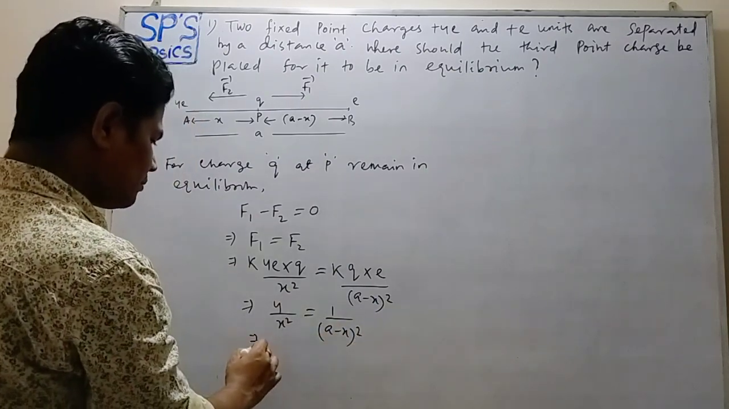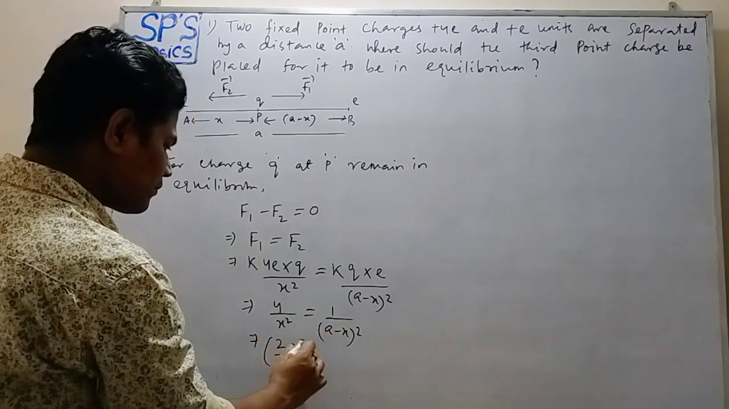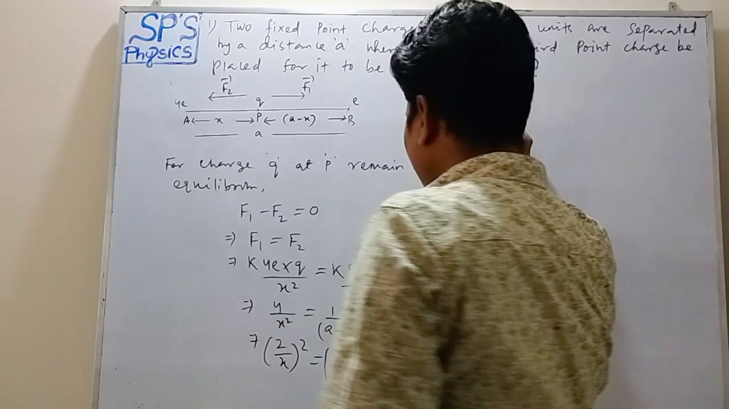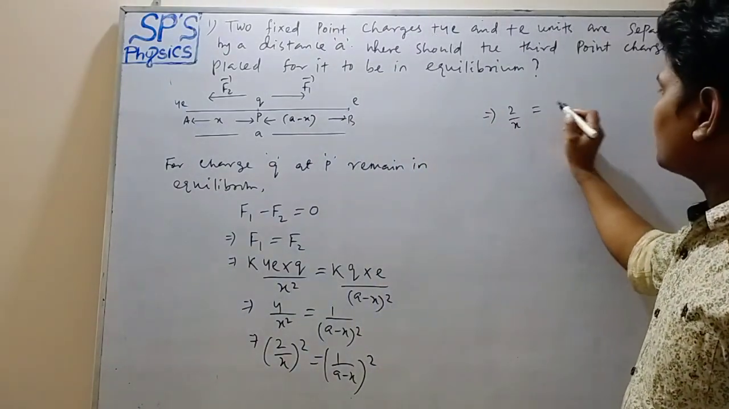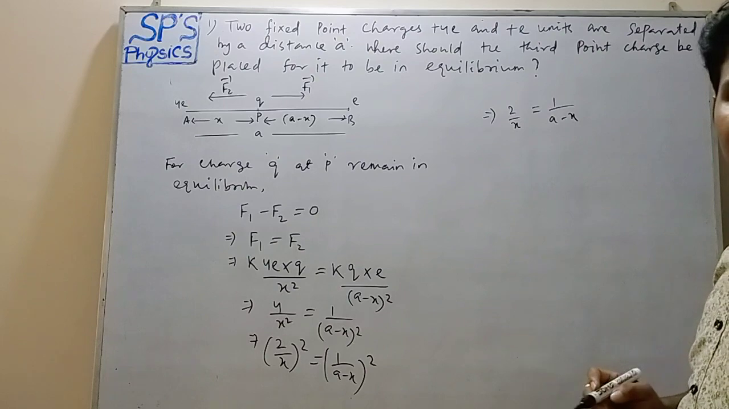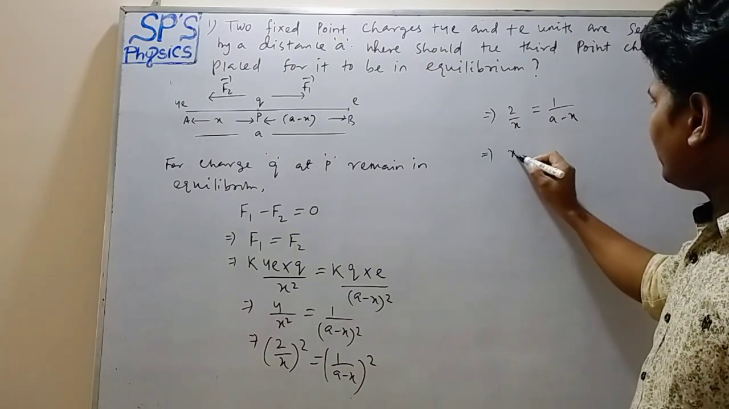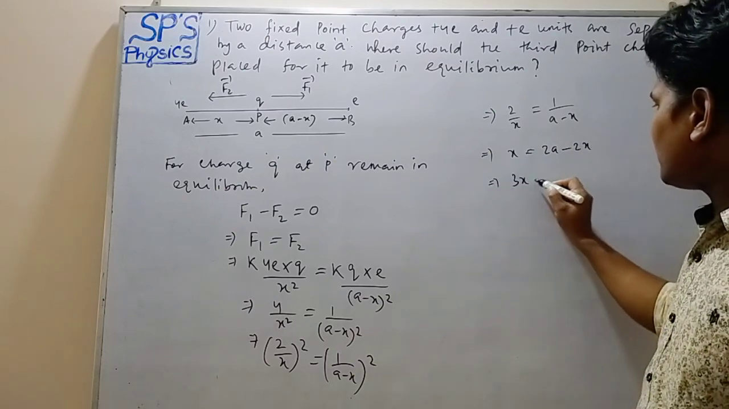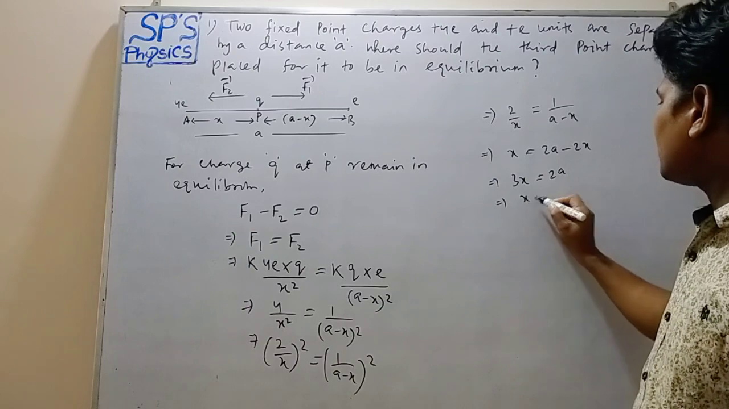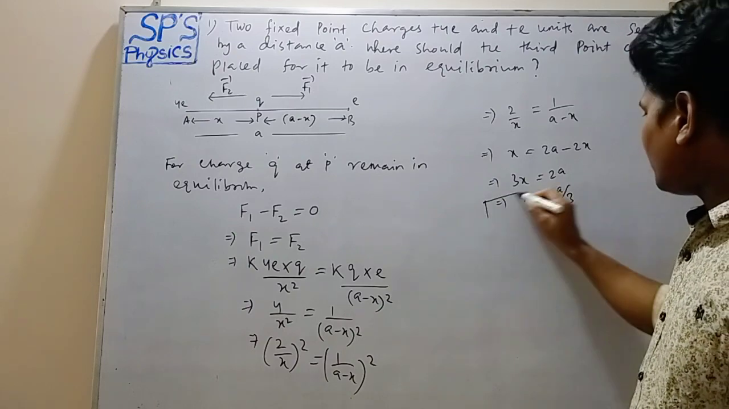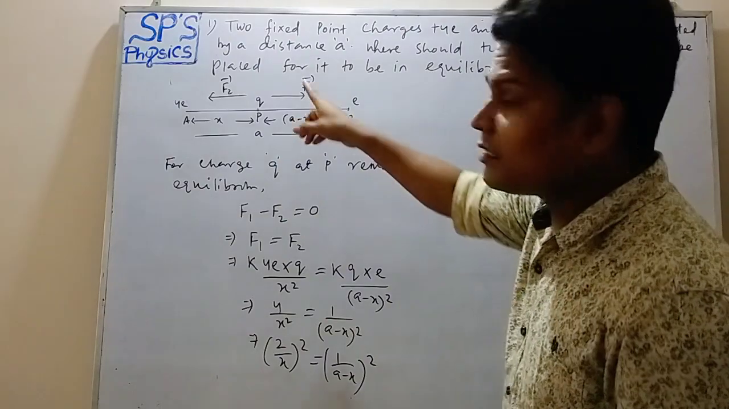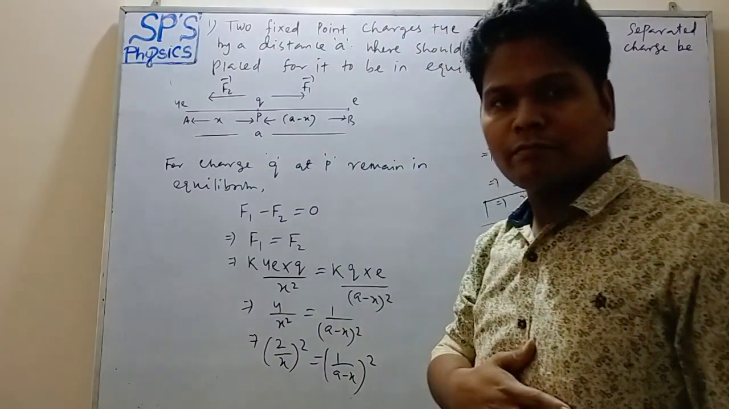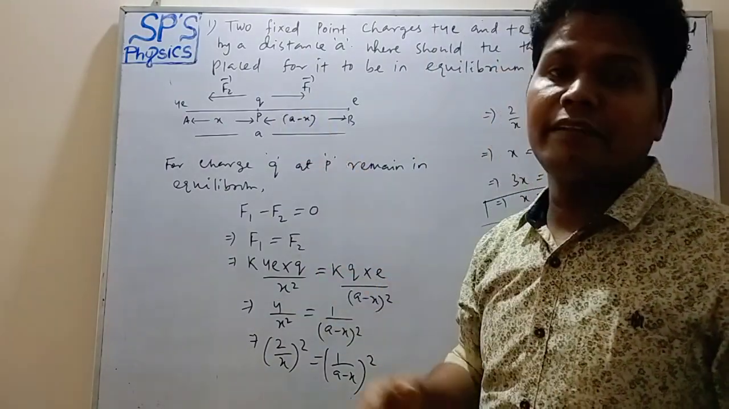Okay, now solving this, it becomes 2 upon x whole square is equal to 1 upon a minus x whole square. So we have 2 upon x equal to 1 upon a minus x. Now by cross multiplication, we have x equals 2a minus 2x. So it becomes 3x equals how much? 2a, which implies x equals how much? 2a by 3. So if the third charge q is placed at a distance 2a by 3 from charge 4e, then it will remain in equilibrium.